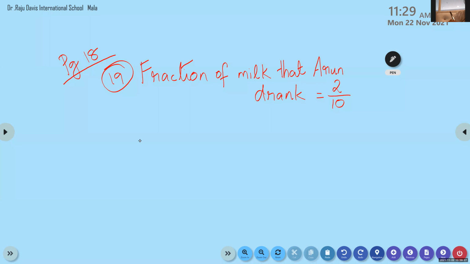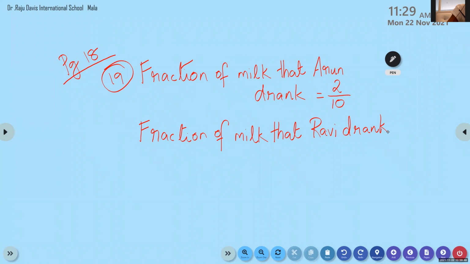Okay, next we will write, instead of Arun, we will write Ravi. Fraction of milk that Ravi drank. Fraction of milk that Ravi drank. 1 by 10, because it is written 1/10. 1/10 means 1 by 10.